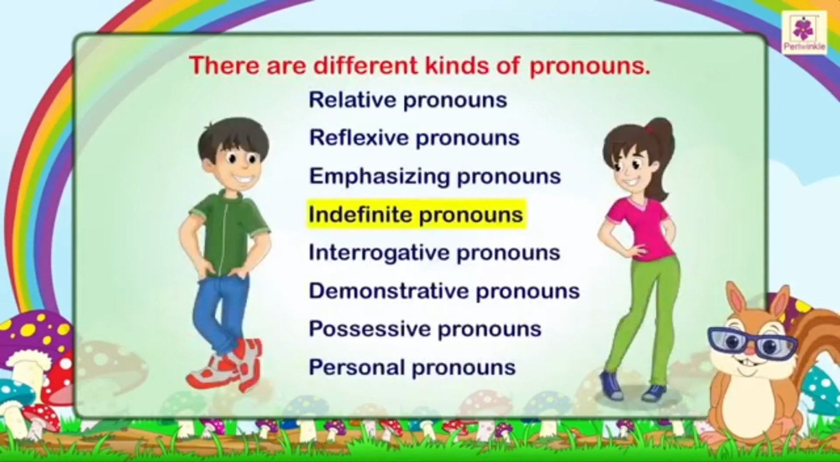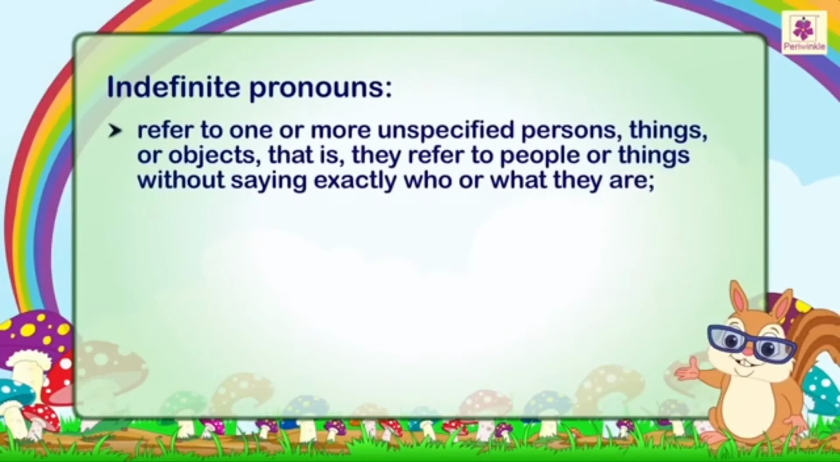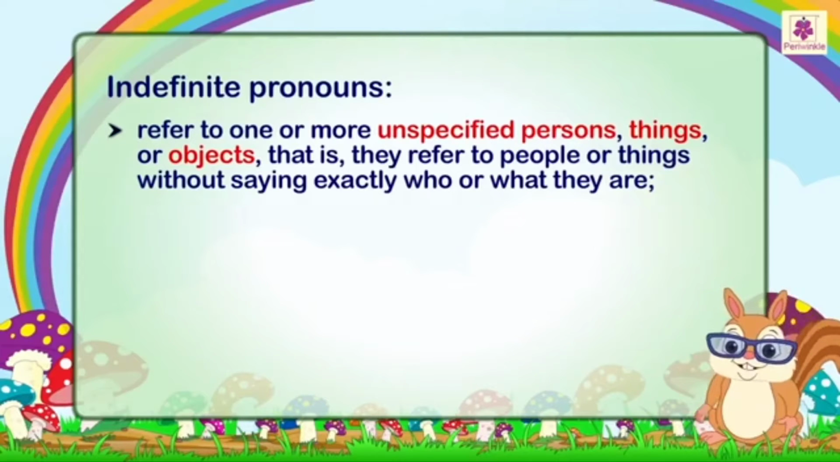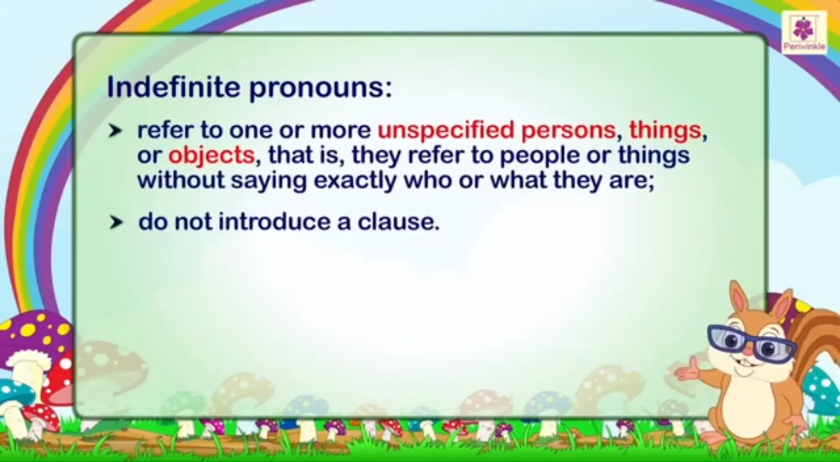Indefinite pronouns. The following words are called indefinite pronouns. Indefinite pronouns refer to one or more unspecified persons, things, or objects. That is, they refer to people or things without saying exactly who or what they are. For example, there wasn't enough room for everybody. They do not introduce a clause.